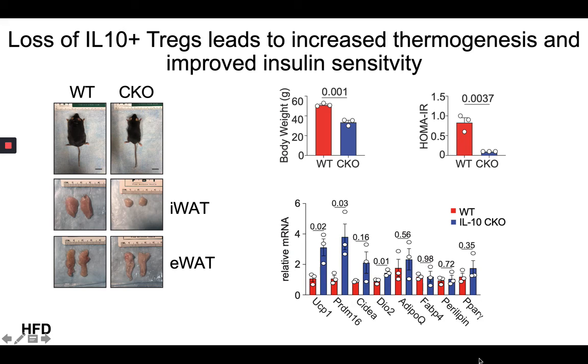So taken together, all these data supported the idea that during diet-induced obesity, adipose effector Tregs can signal through a BLIMP1 IL-10 axis to suppress thermogenesis, and that in the absence of BLIMP1 positive Tregs, less IL-10 in the environment led to increased thermogenesis, reduced weight gain, and better insulin sensitivity in mice.